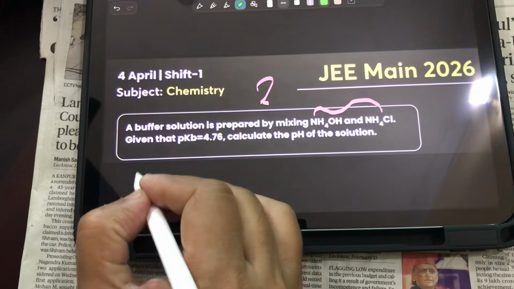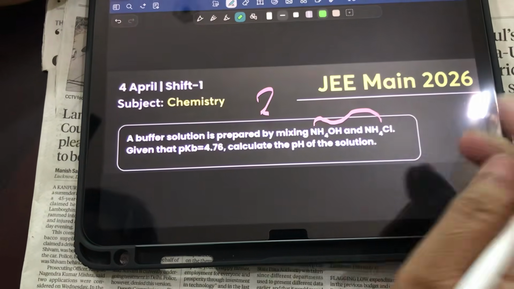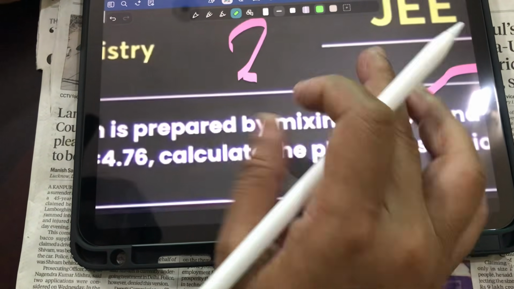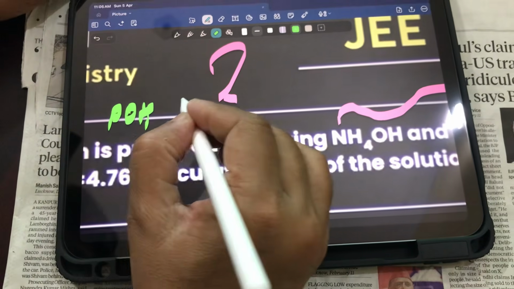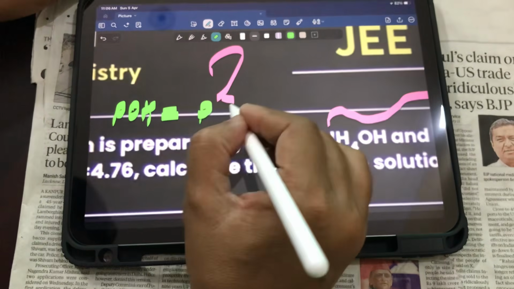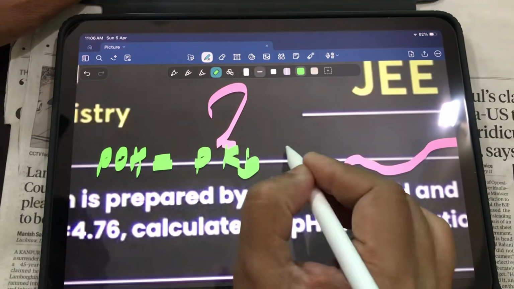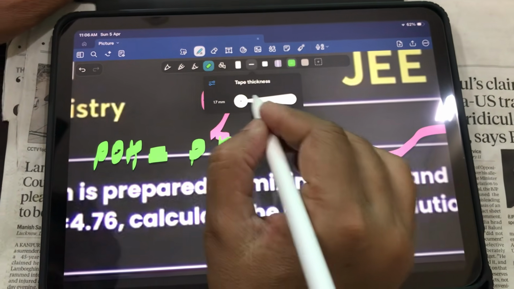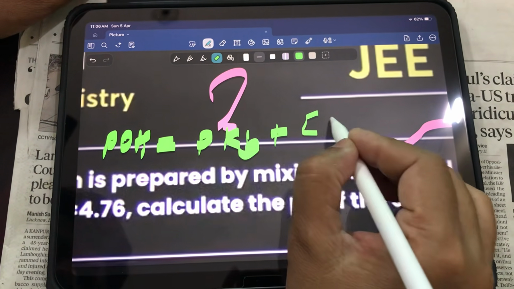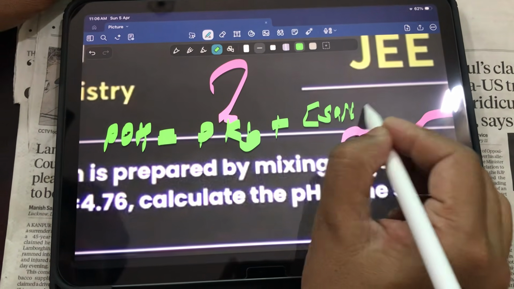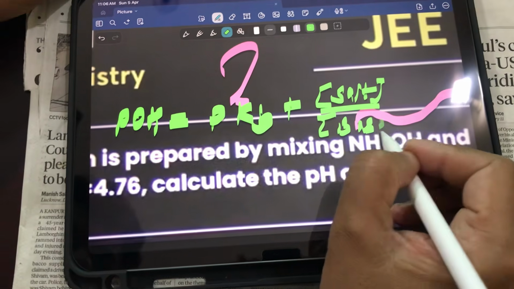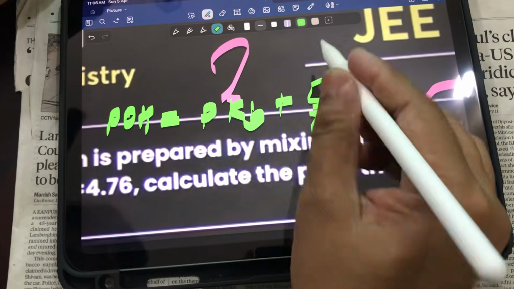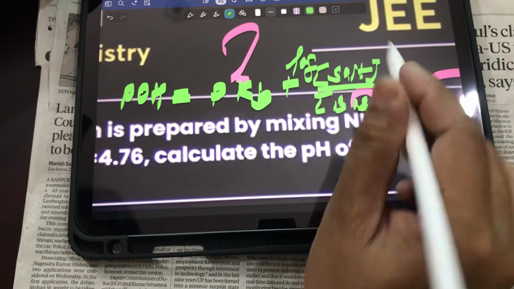What is that? Let me zoom in and write down pOH is equal to pKb plus log of concentration of salt upon concentration of base. Their concentration is given the same.